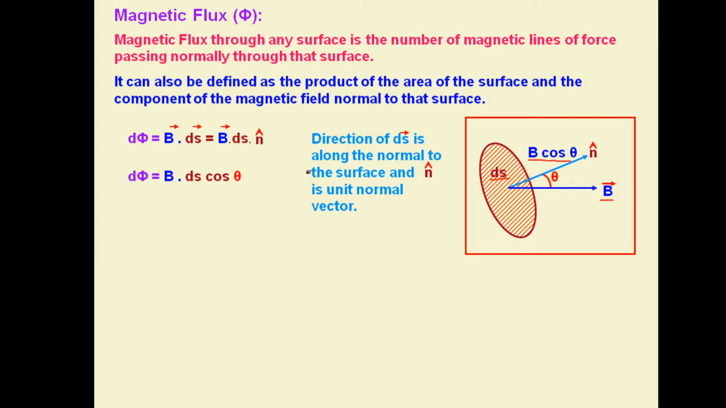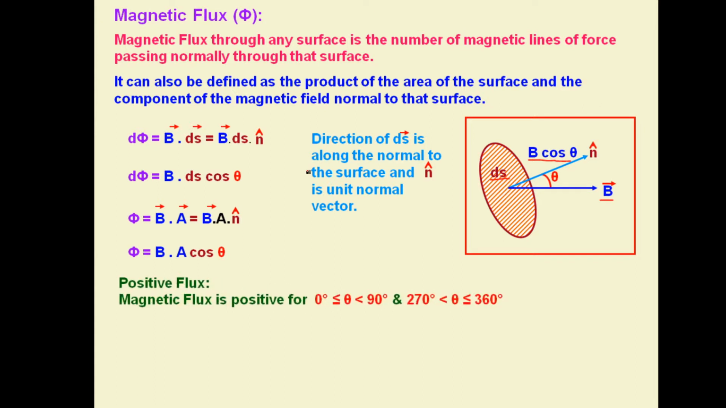So dφ will be B dS cos theta, a simple concept of dot product, and φ will be B vector dot A vector, or B into A, where n cap is the unit vector perpendicular to the plane of the coil. So again φ = BA cos theta. This is obtained by integration of the above expression.